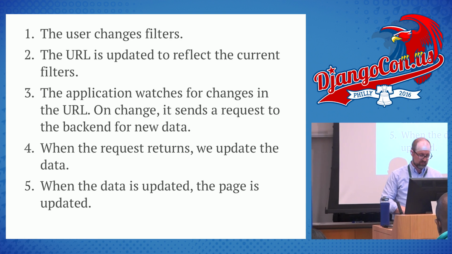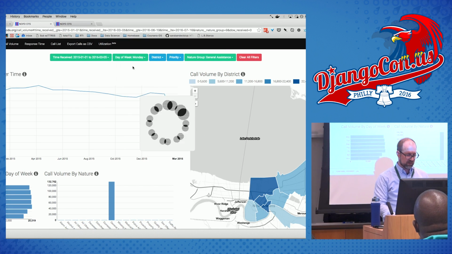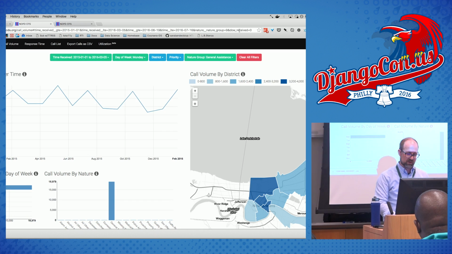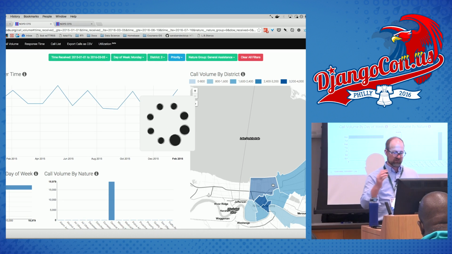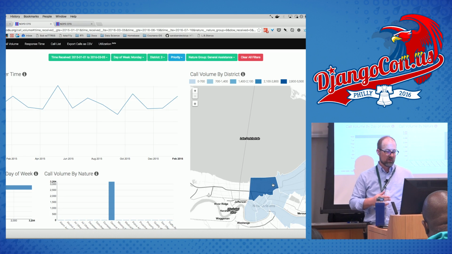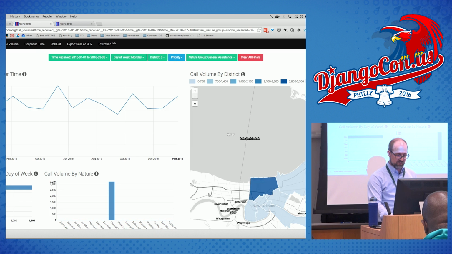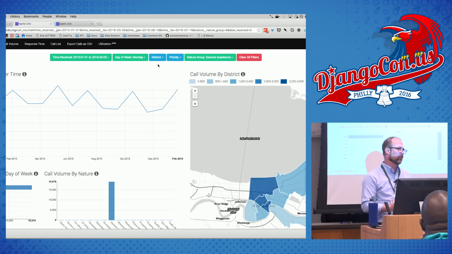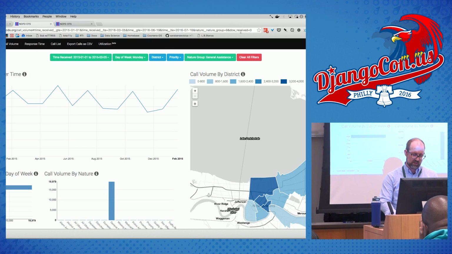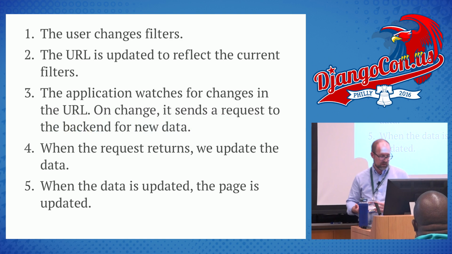In fact, let's pull that up. So they can click one of these drop downs, like I just want to look at Monday. You can see the URL changes up here immediately, and it reloads. I might also say, I just want to look at this district, right? So this updates in two different places. And the thing I just selected here, district 3, I could select district 7 here, or I could go in here and clear it, right? I have two different ways that I can update these filters, but every time I do, the URL at the top of the page changes.